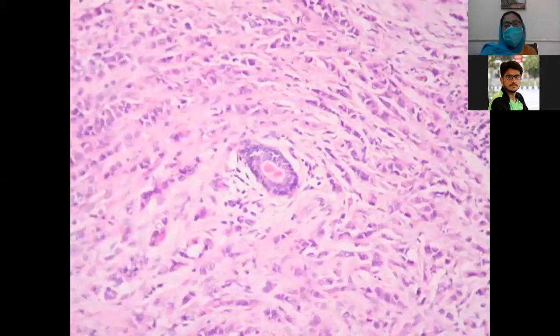Because of the absence of E-cadherin in invasive lobular carcinoma, the tumor cells are separated and present individually, arranged in an Indian file pattern in which the tumor cells are arranged in strands.